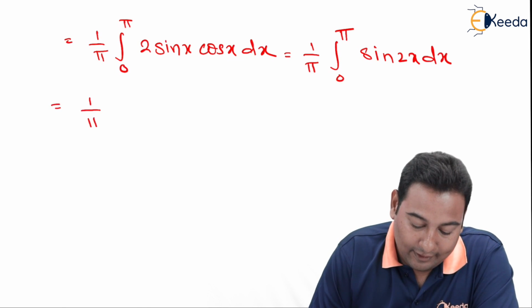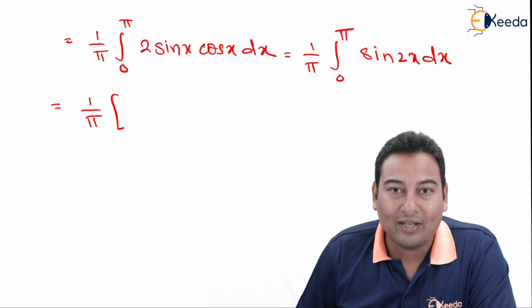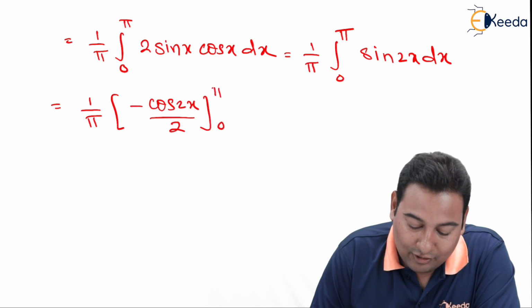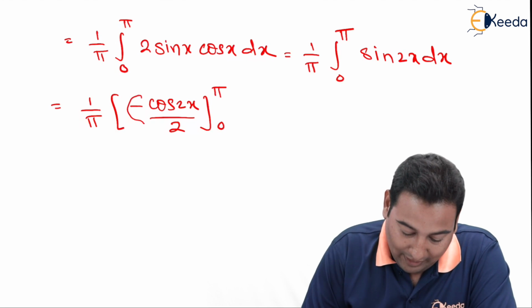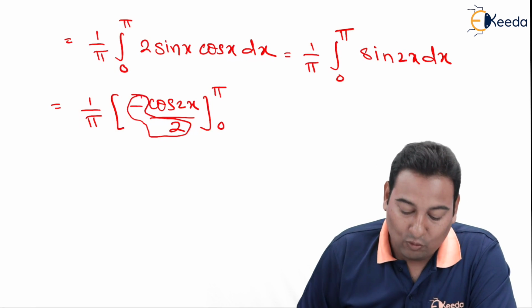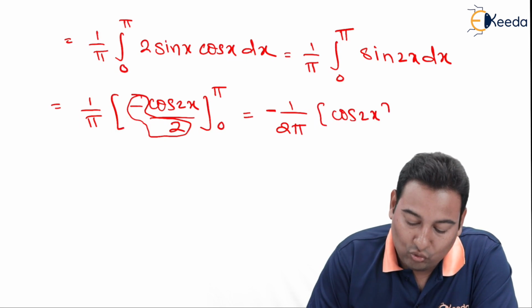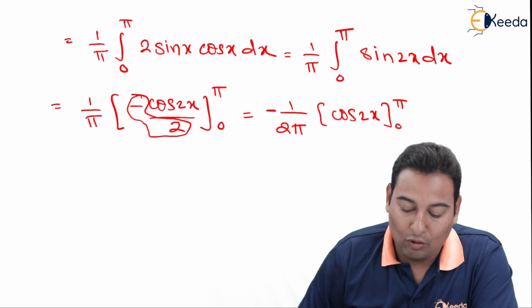Let's integrate. Sin 2x integration is minus cos 2x upon 2. The limits are 0 to pi. You can take this outside: minus 1 upon 2 pi, cos 2x from 0 to pi.